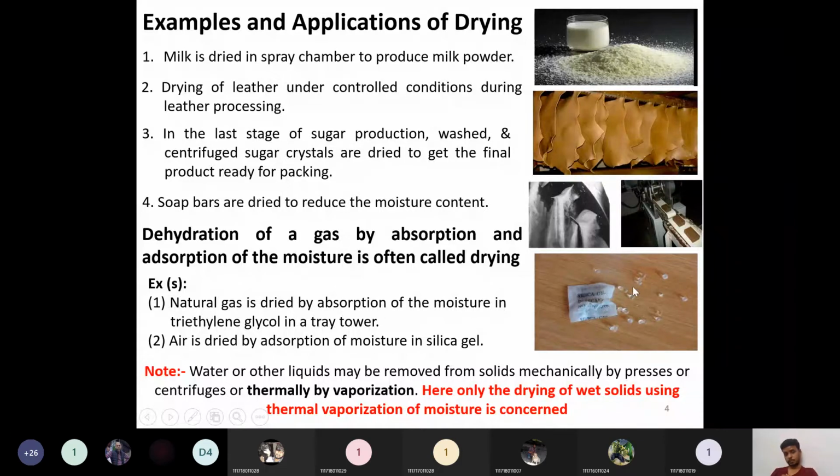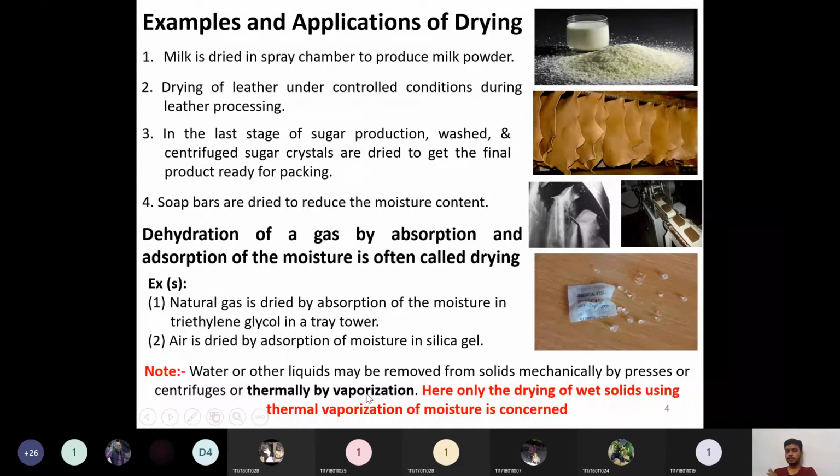This is called adsorption. This is also removal of moisture, but removal of moisture from the surrounding air or gas. Our concentration is only on the solids, the removal of moisture from solids. So these two are also examples, but here our main aim is to study the moisture content of only solids, how it gets transformed from the initial moisture content of the solid to the final moisture content of the solid. So here a note is provided.